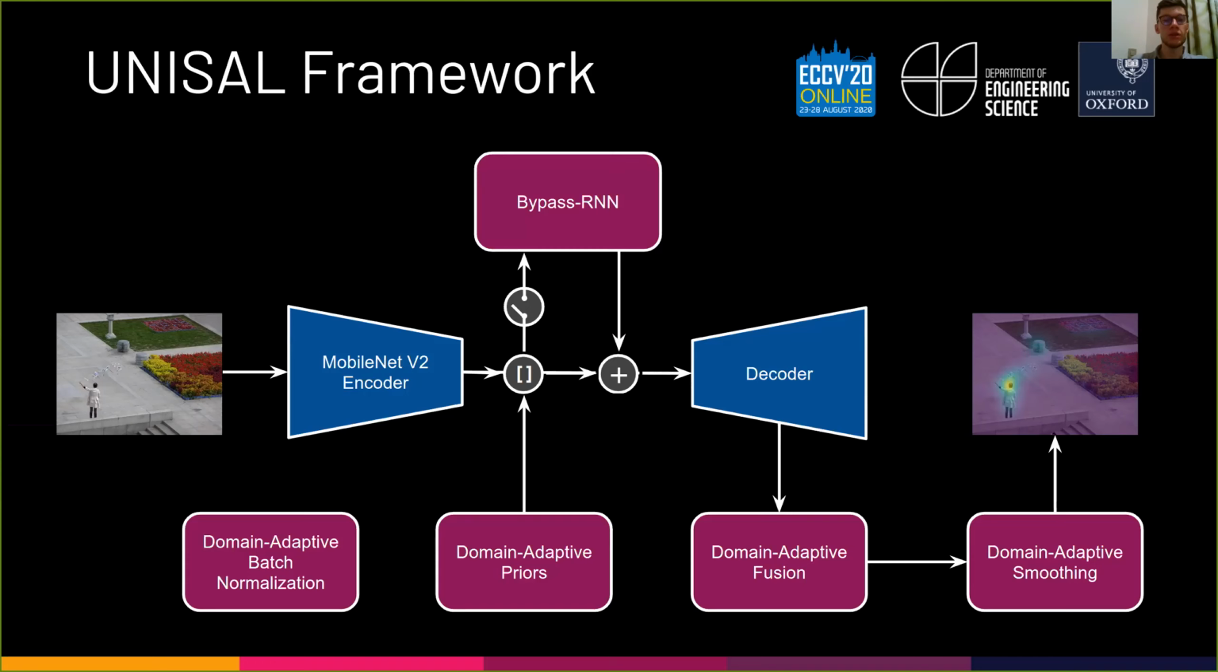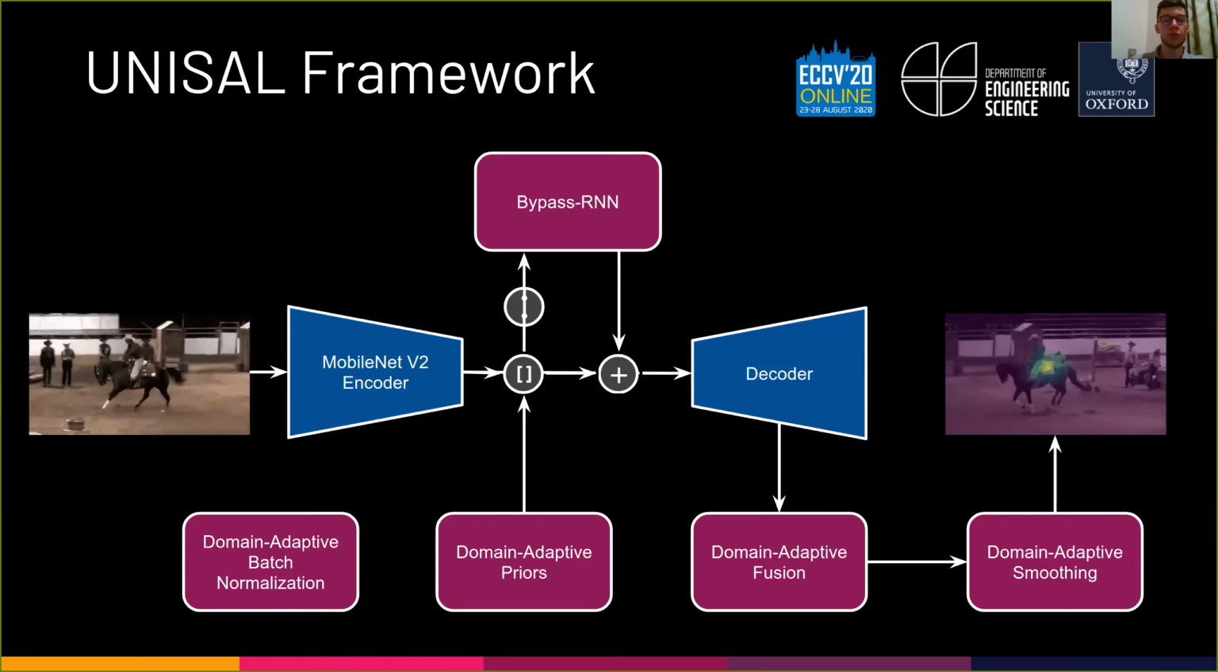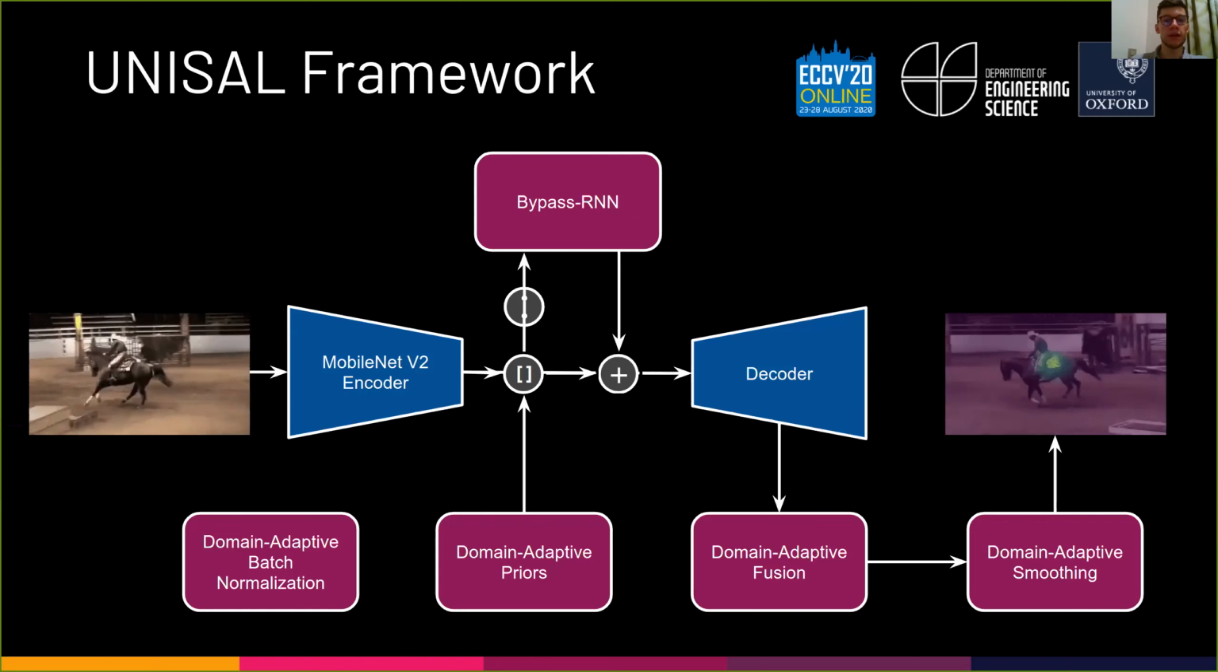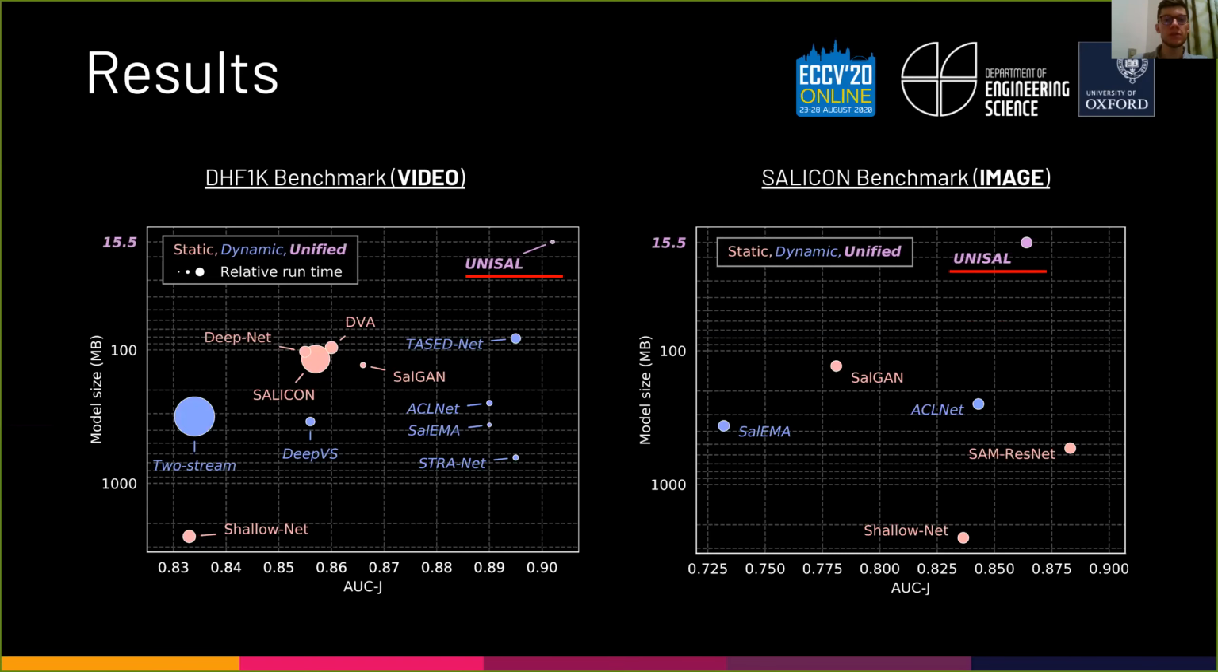In addition, temporal features are extracted from the videos through a residual RNN that is automatically switched on for video inputs, which we refer to as bypass RNN. With one set of parameters, we achieve state-of-the-art performance in all tested video saliency datasets and competitive performance for image saliency modeling, in addition to faster runtime and a 5 to 20-fold reduction of model size.